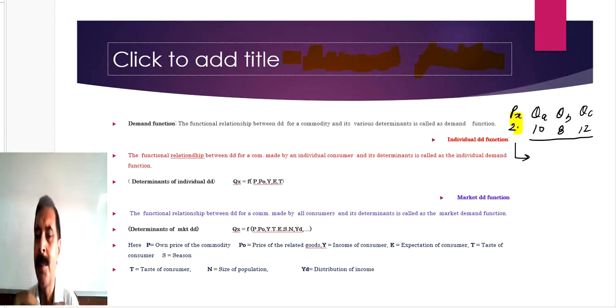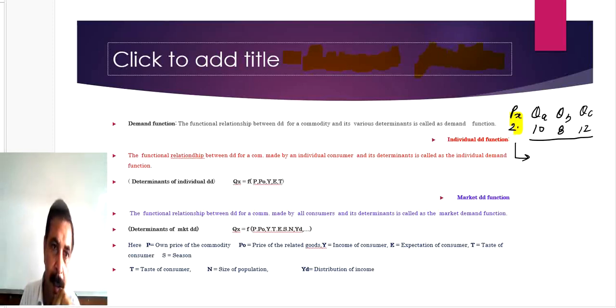If you don't like that product, you won't be ready to have it even at zero price, because it is not according to your taste. And if any product is according to your taste, then price doesn't matter. Is that clear? So there are many factors or determinants which influence the demand of a commodity.